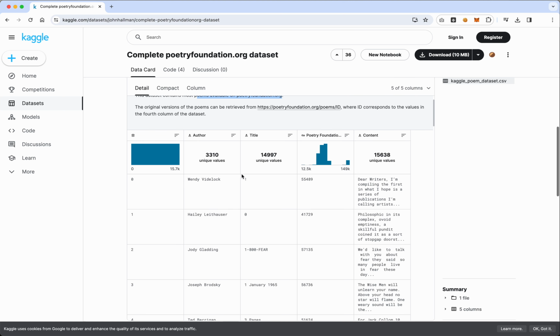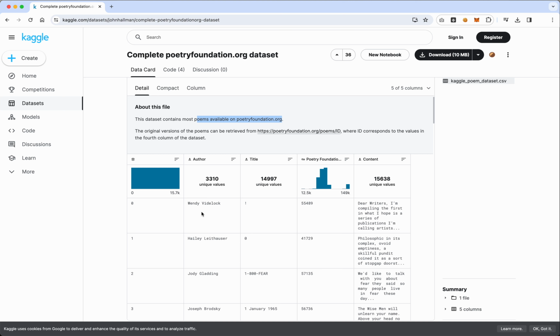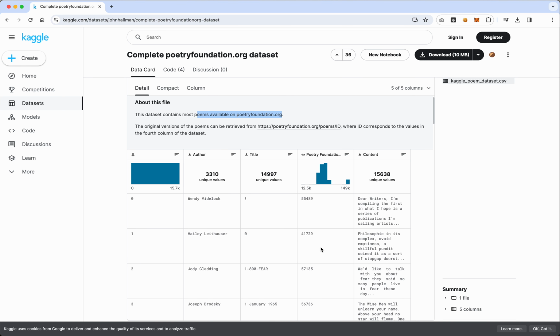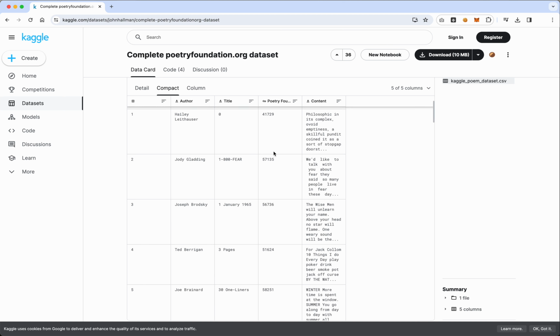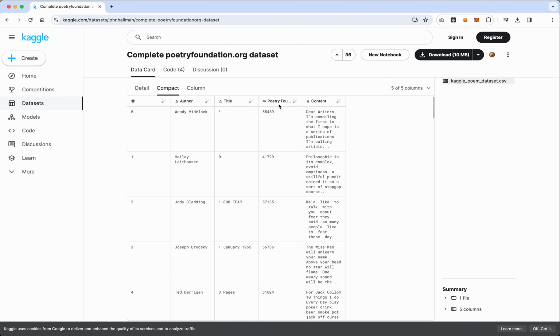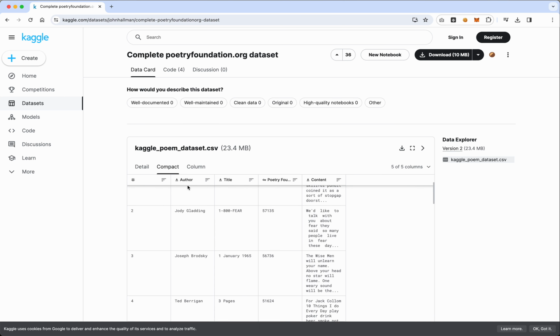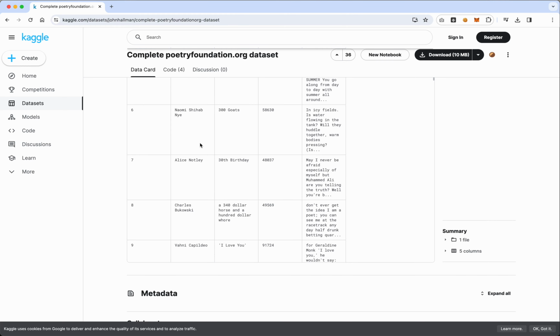So what it looks like I have here is an author, a title. I don't know what this category is. What is this? Let me just extend this, or look at the compact view. Yeah, I don't know what that is. Maybe the ID? It's probably the ID of the poem on the website. And then the content. So this looks like almost exactly what I want, right? I want to be able to guess from a poem title who the author might be. So this would be pretty helpful.